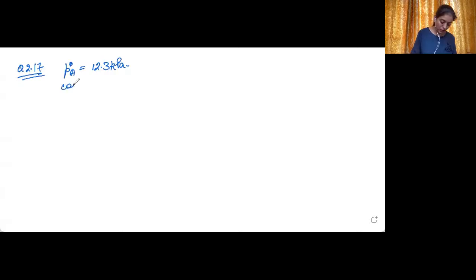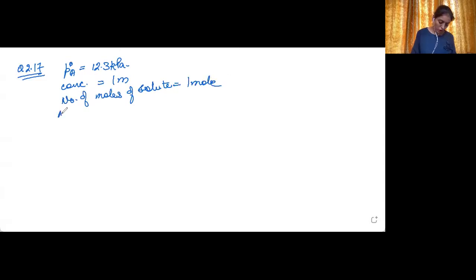So if the concentration has been given to be equal to 1 molar, what is the meaning of it? That is 1 mole of the non-volatile solute has been dissolved in 1000 gram of the solvent. Now what is the solvent here? It is water. So this means number of moles of solute is equal to 1 mole because the solution is 1 molar.